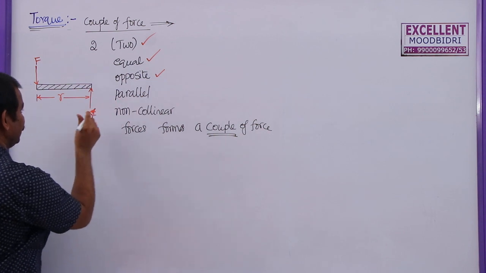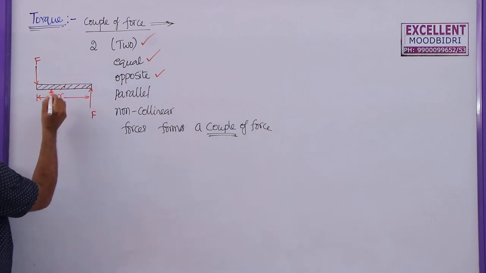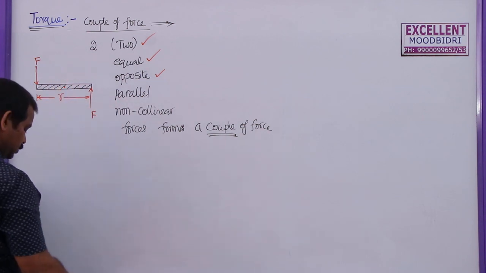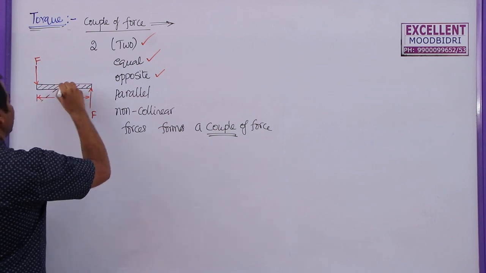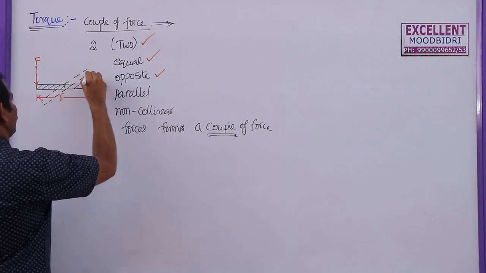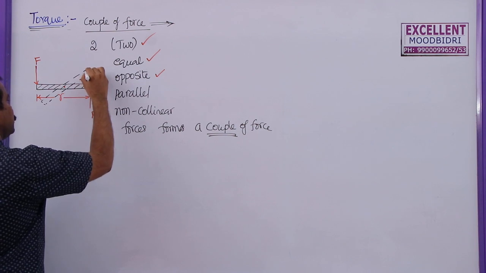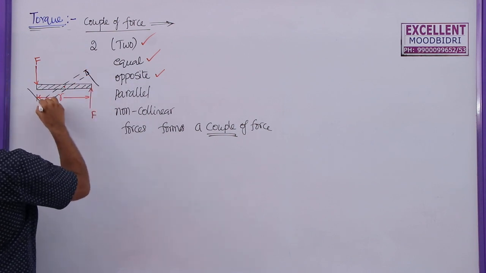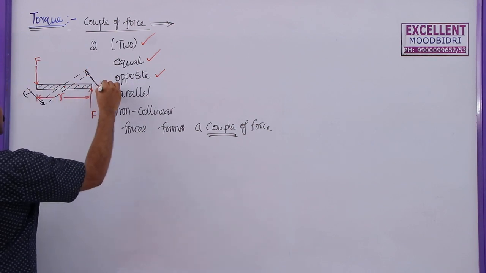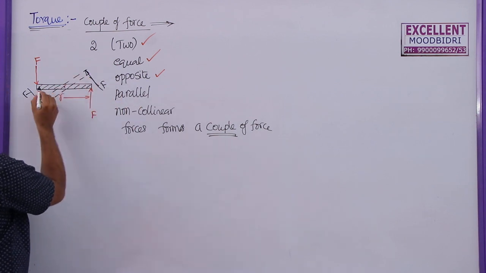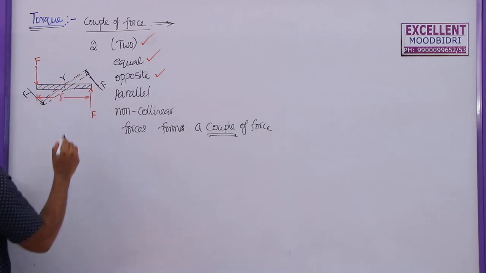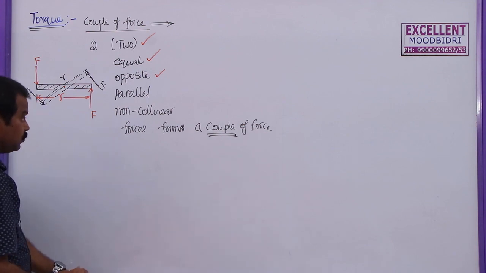They are parallel. When this body is rotating about this point, the new position of this body after some time will be like this. So now also let us say this force is acting like this and this force is acting like this. In this case also they are parallel. That means the distance between these two remains as r only. So they are always parallel to each other.